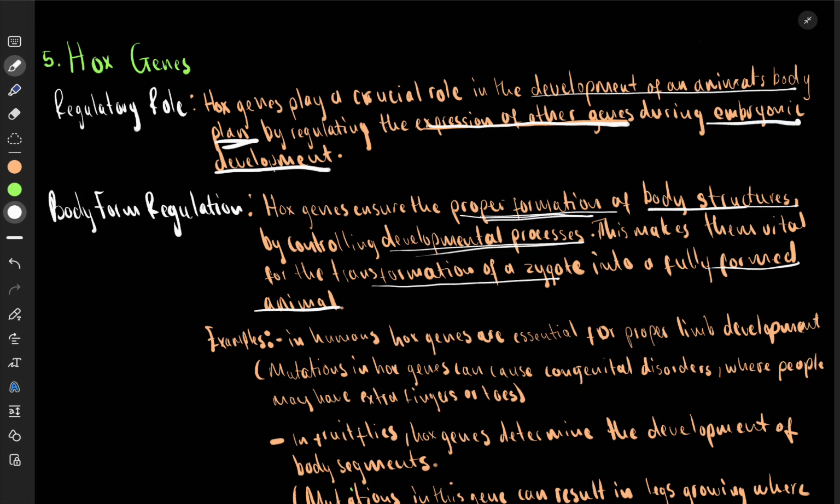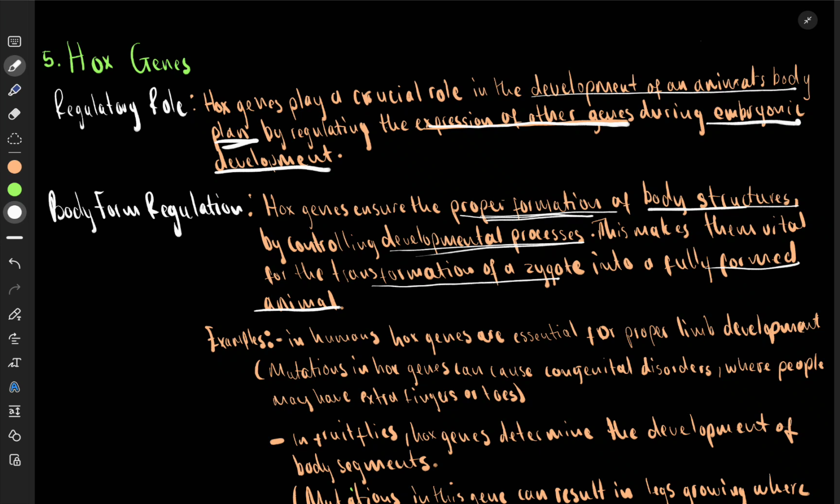They help the zygote form into, if it's an ant, a nice ant, or a nice human being, or a nice cow, or whatever animal it is. It should have the right shape.